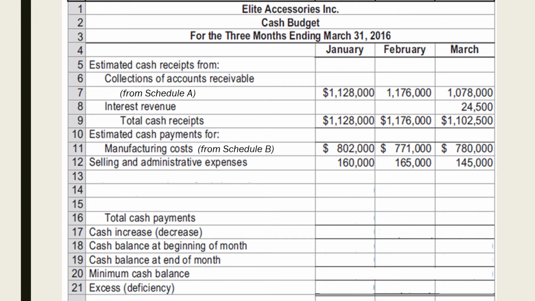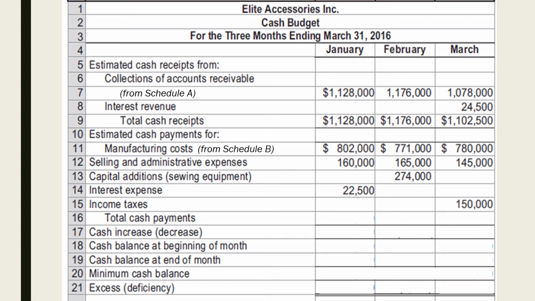Next would be the capital additions, the purchasing of new sewing equipment worth $274,000 in February. Next is the quarterly interest expense payment of $22,500 in January. And lastly, the payment of quarterly income taxes in March, which is $150,000.